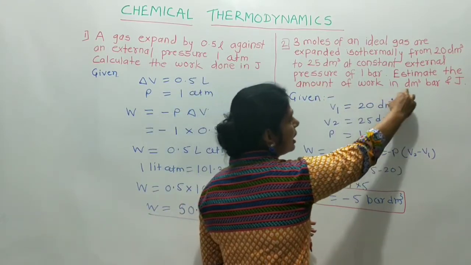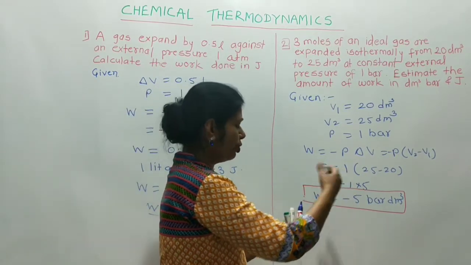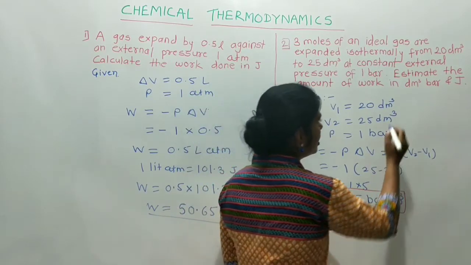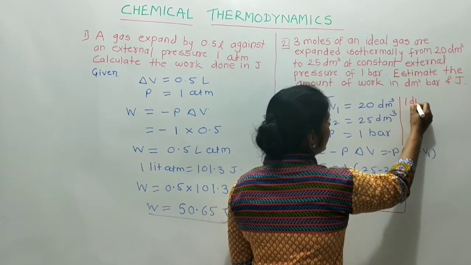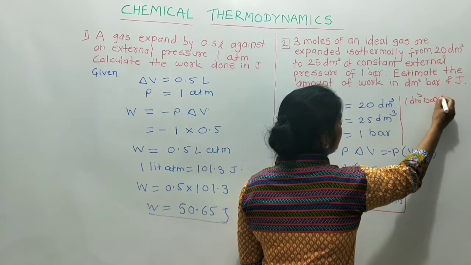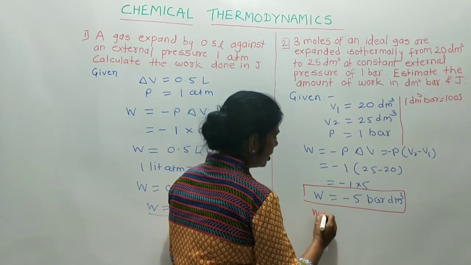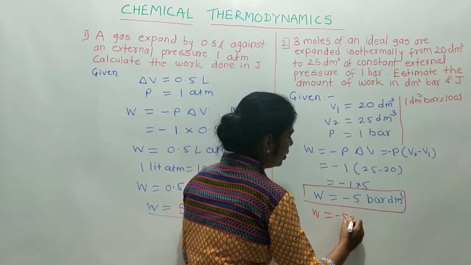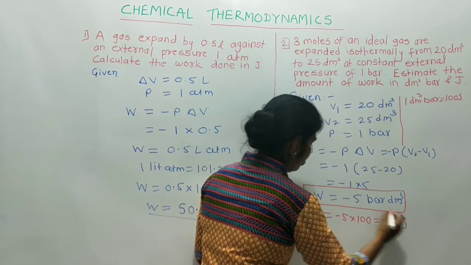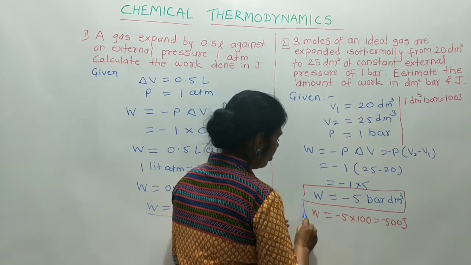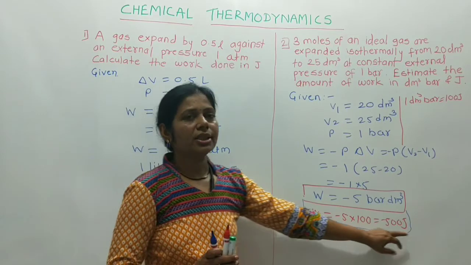Now estimate the amount of work in decimeter cube bar and joule. That is, convert this value into joule. And we know the conversion: 1 decimeter cube bar is equal to 100 joule, and therefore W is equal to 5 into 100, that is 500 joule. Now in this way we calculate the value of work in bar decimeter cube as well as in joule.